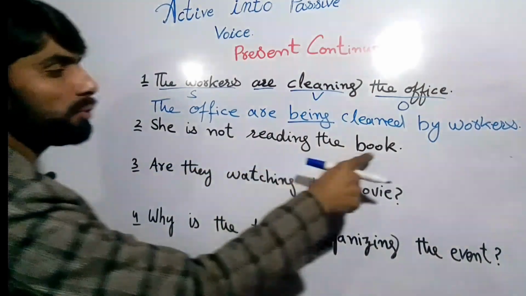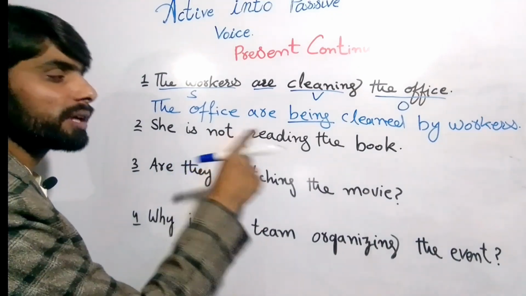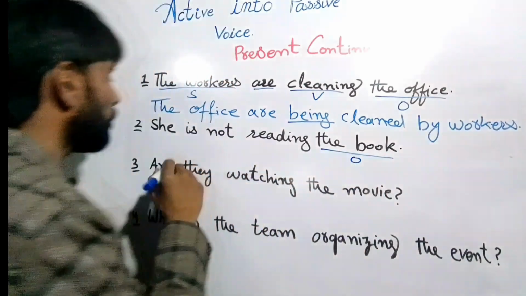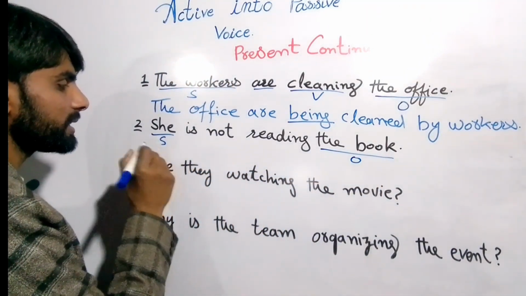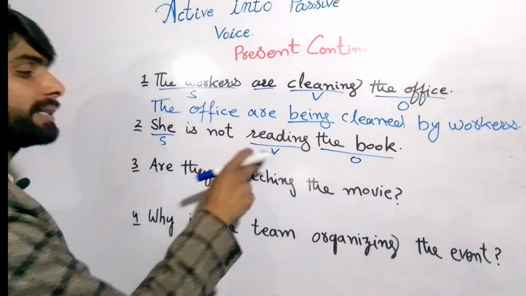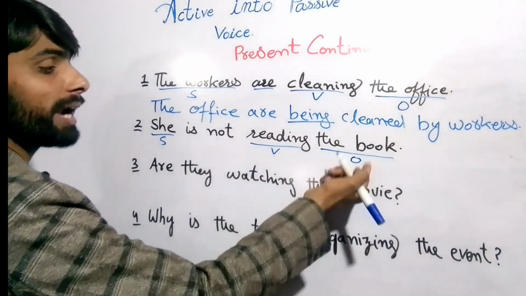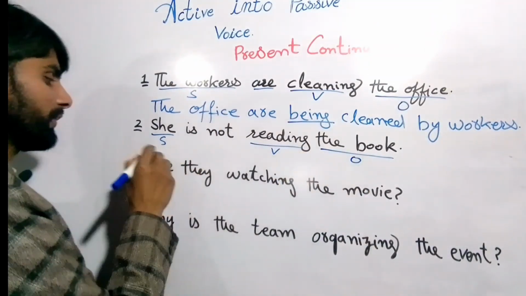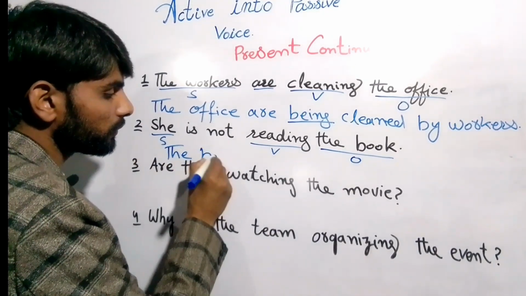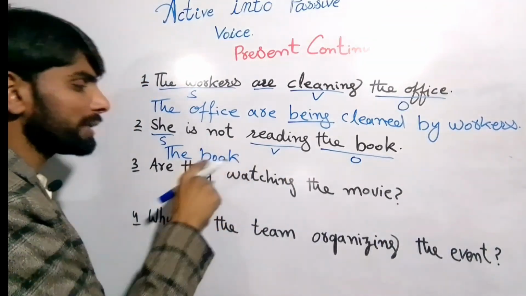She is not reading the book, right? So first of all we understand which tense. This tense is present continuous, right? After that, this is the object, the book, and this is the subject, and this is the verb, right? And this is the helping verb, and this shows negative, right? So we'll write the object first, the book, and after that we check whether the book is singular, right?